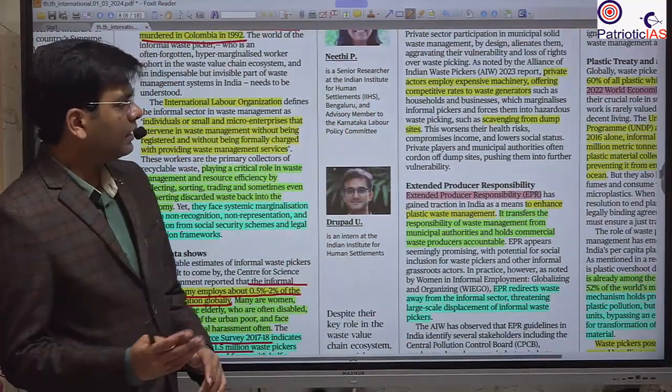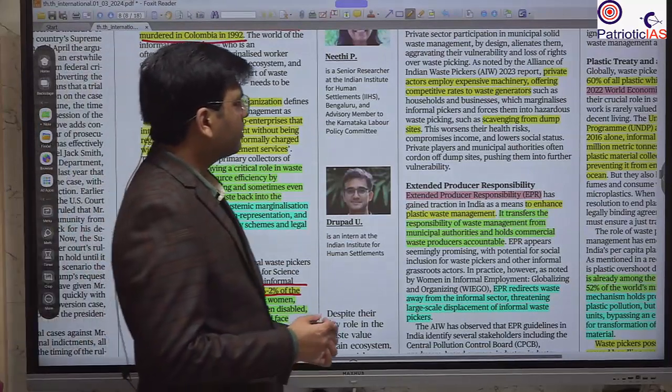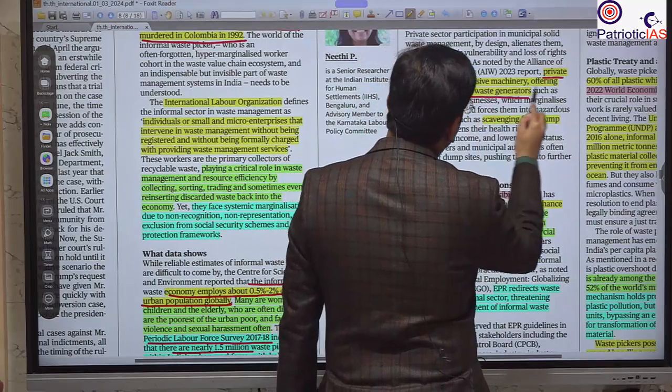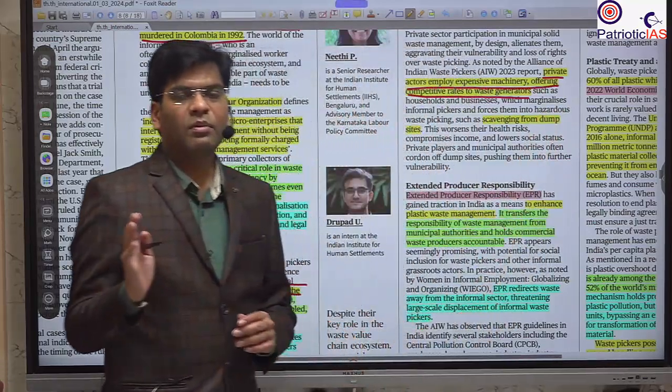Besides that, recently we saw that private actors employ extensive machinery and offer competitive rates to waste generators, and that affects their income.